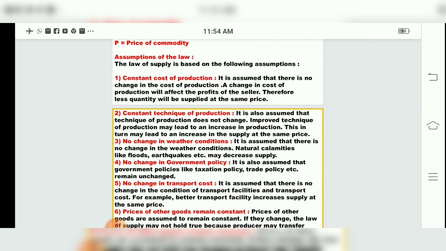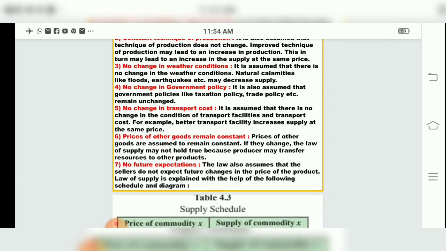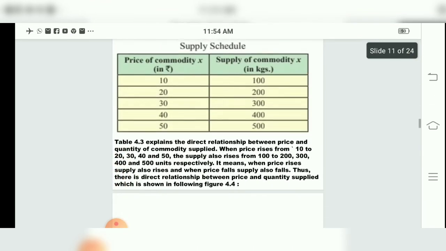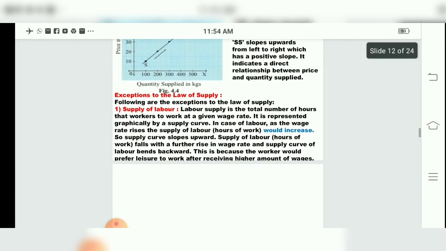What is the first one? There should be constant cost of production, there should be constant technique of production, there should be no change in weather conditions, there should be no change in government policies, there should be no change in transportation cost, and prices of other goods should remain constant. Also, there should be no future expectations, children. Yesterday we studied the law of supply.